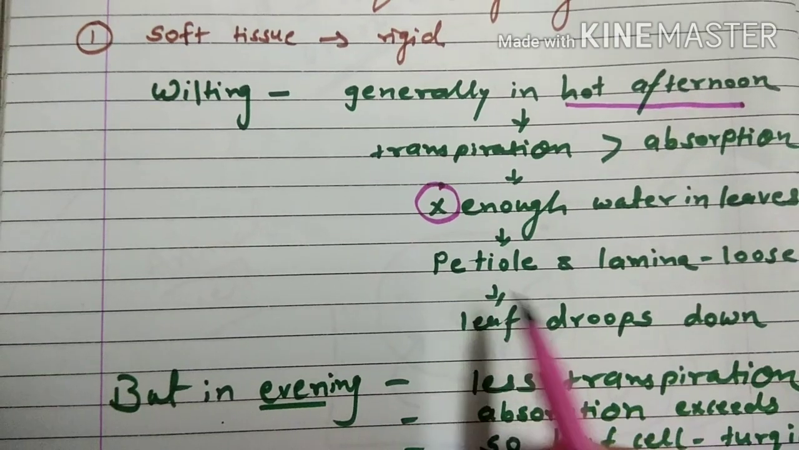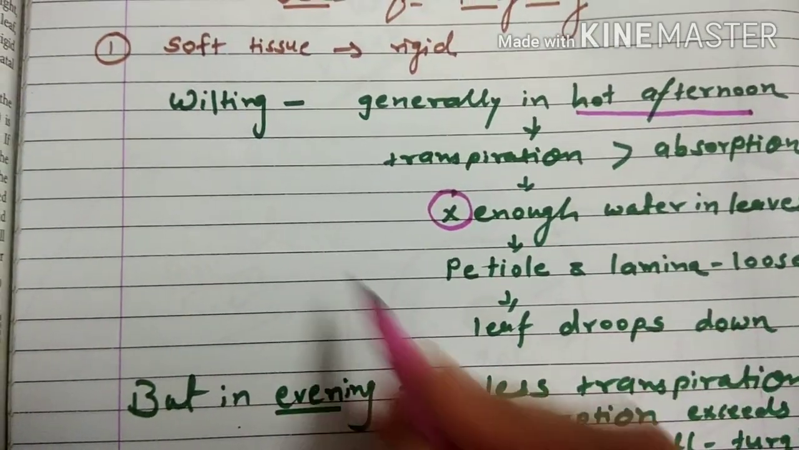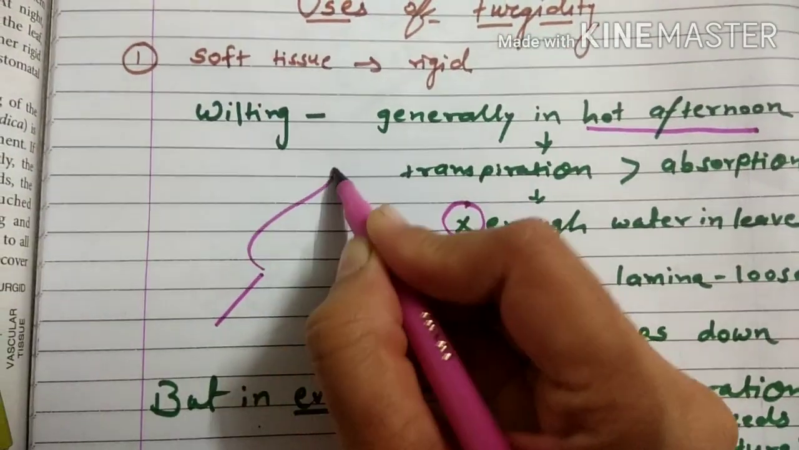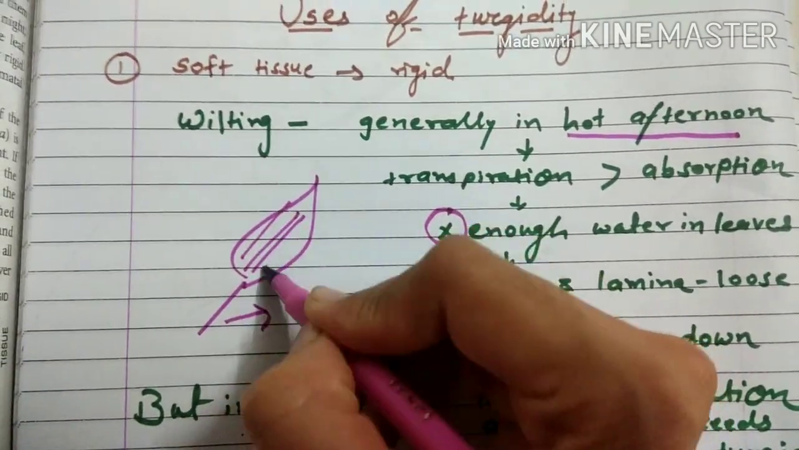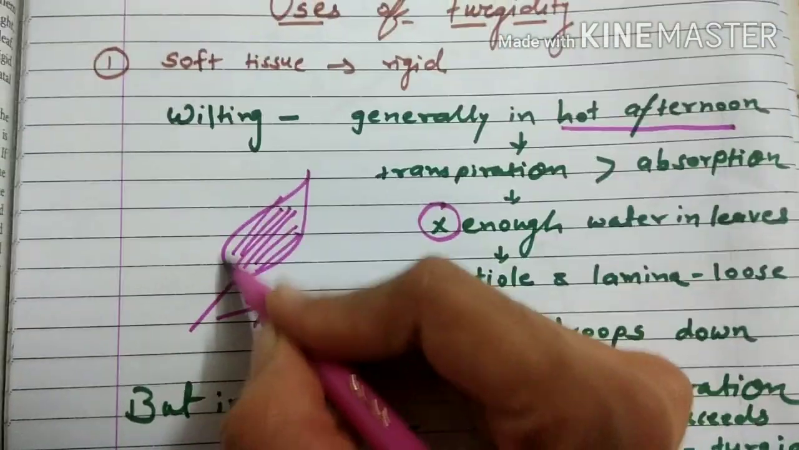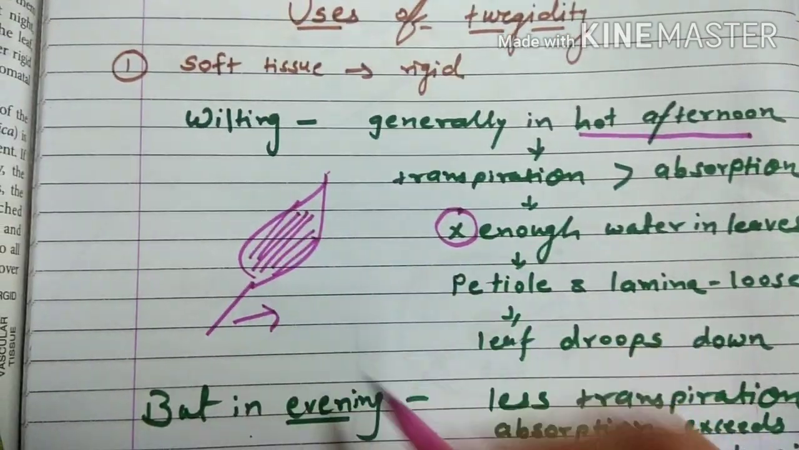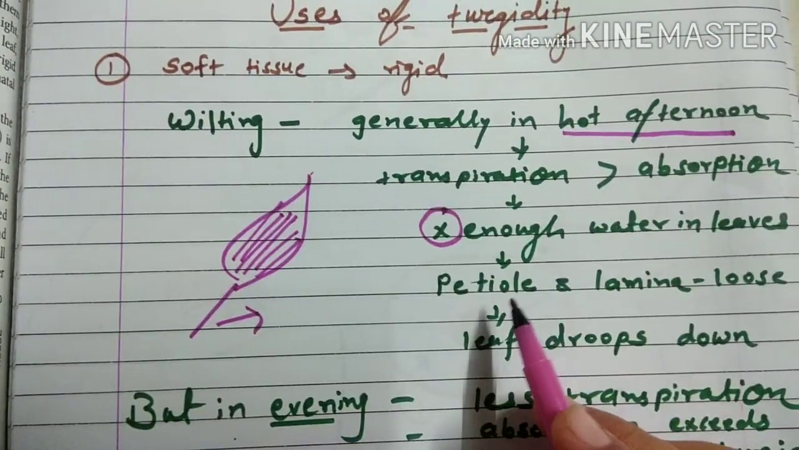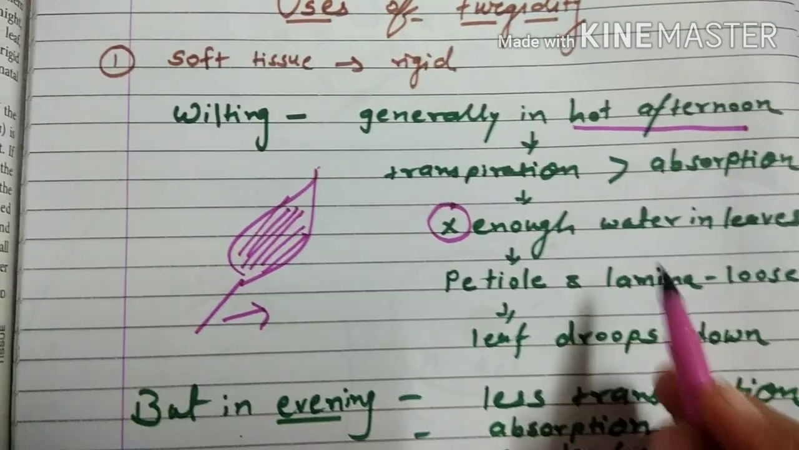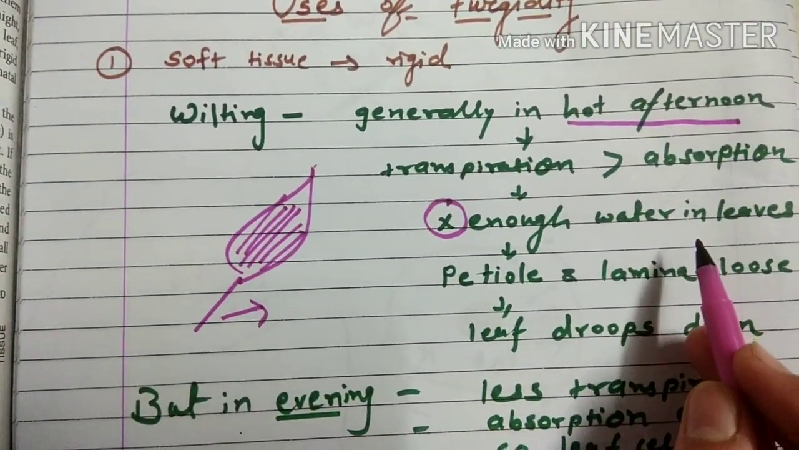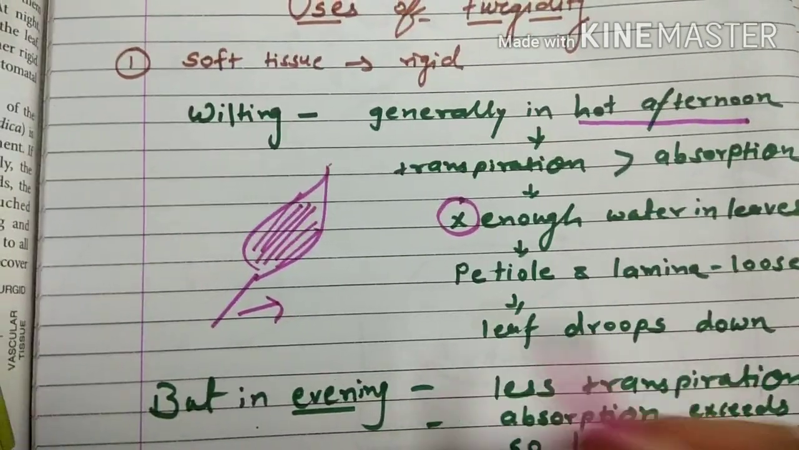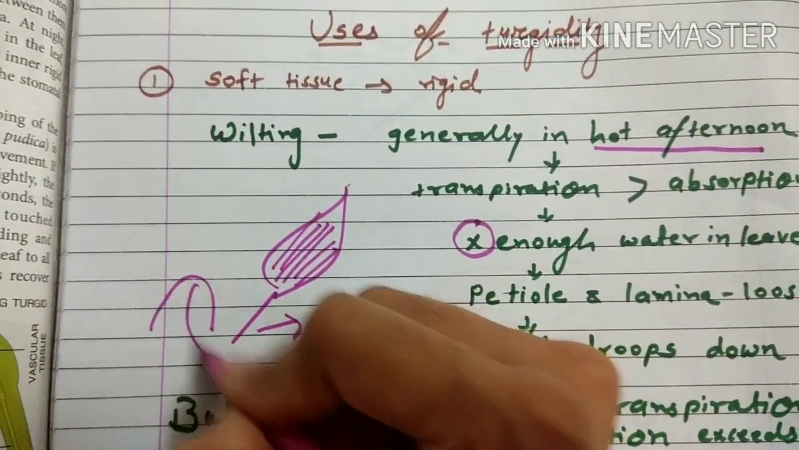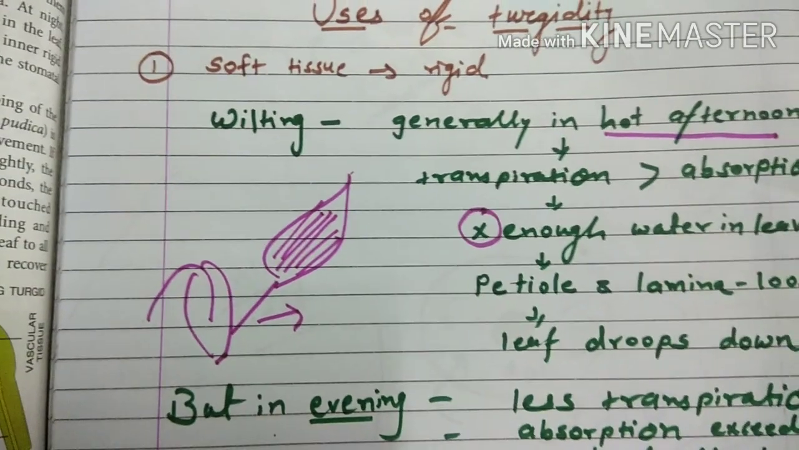So the petiole and the lamina become loose. What is petiole and lamina? This is called as petiole and this leaf blade is called as lamina. So the whole area covered by a leaf is called as lamina. So they become loose because they don't have enough water. And because of that the leaf can drop down, or you can say the leaf can wilt like this.